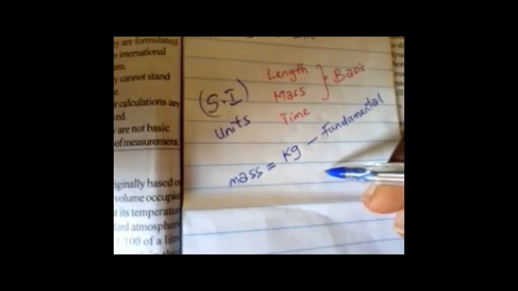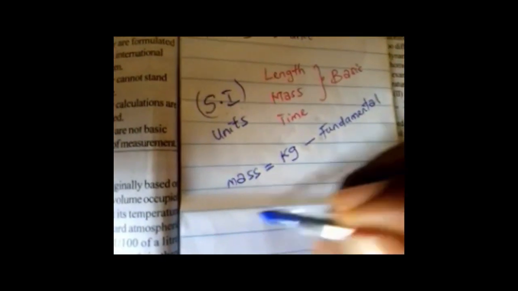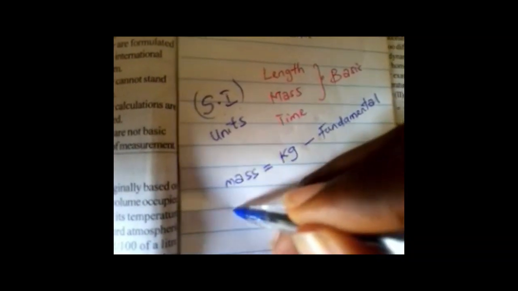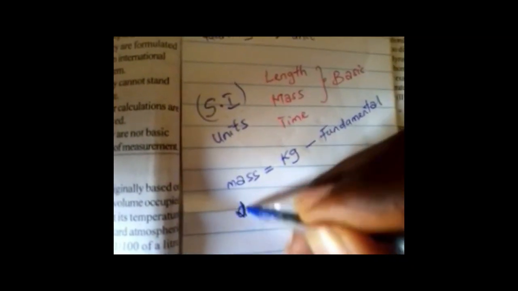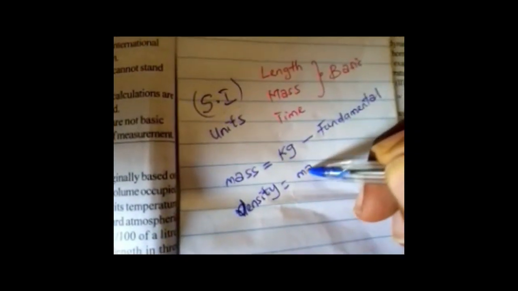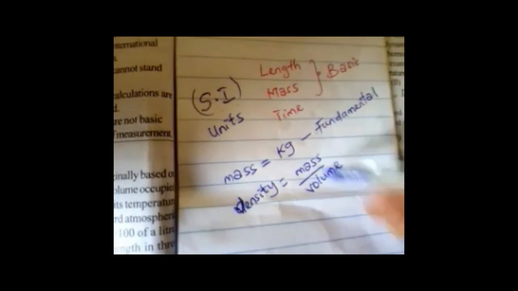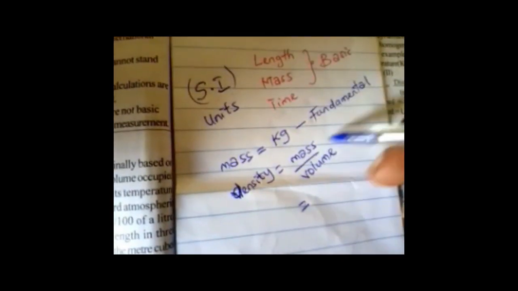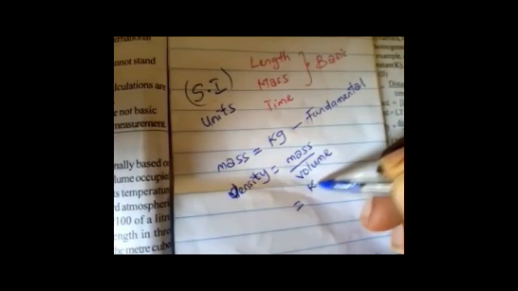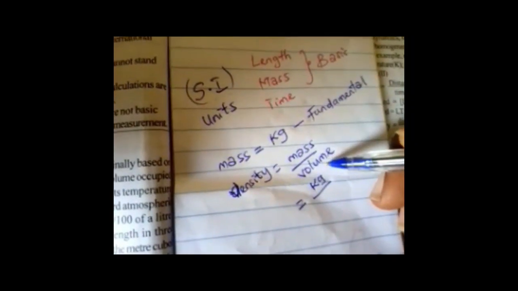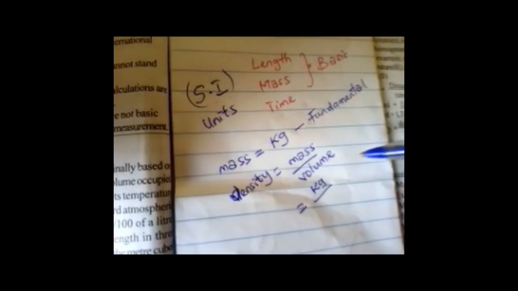We're talking about a derived quantity. Let's say density. Density is mass over volume. Mass here is a fundamental quantity, which is in kilogram. Volume is not a fundamental quantity.